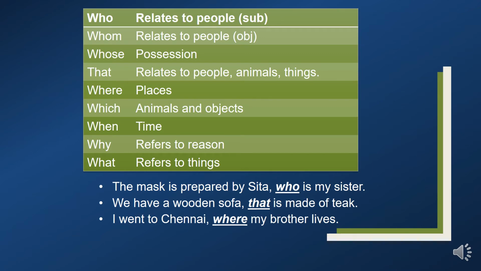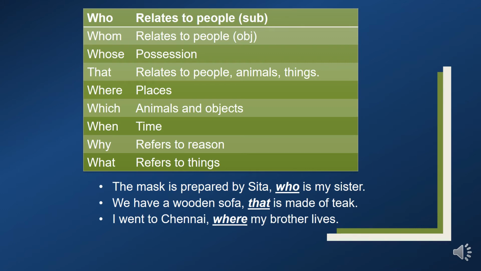Okay, once have a look at the table. Who relates to people. Whom also relates to people, but it is used as an object in the sentence. Okay, whose relates to possession, means ownership. That relates to people, animals and things. Where refers to places. Which refers to animals and objects. When refers to time. Why refers to reason. What refers to things.